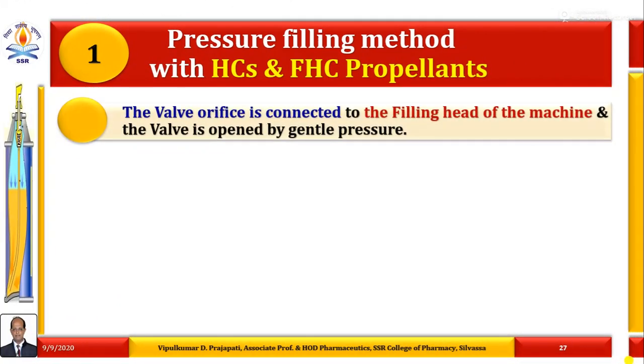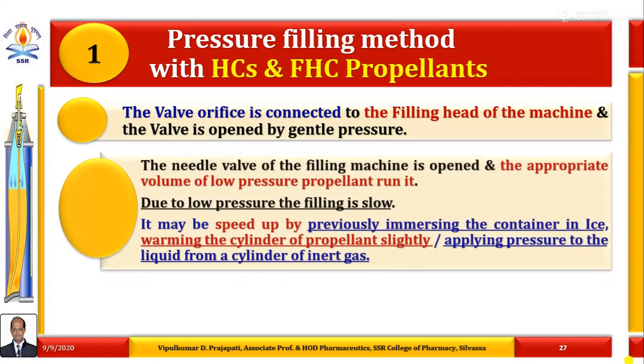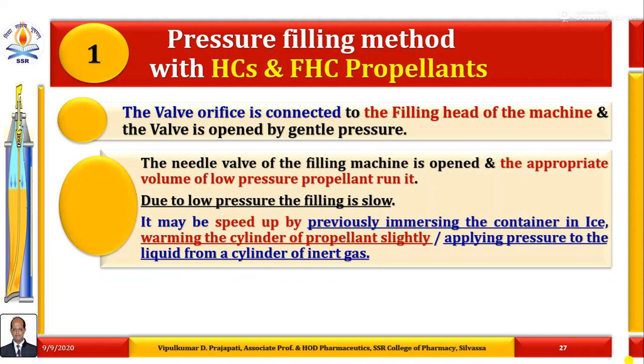The valve orifice is connected to the filling head of the machine and the valve is opened by gentle pressure. The needle valve of the filling machine is now opened and the appropriate volume of low pressure propellant is run inside it. Due to low pressure, the filling is slow.